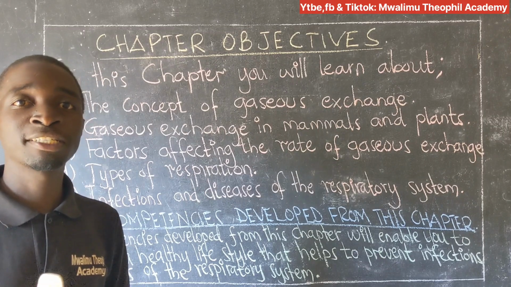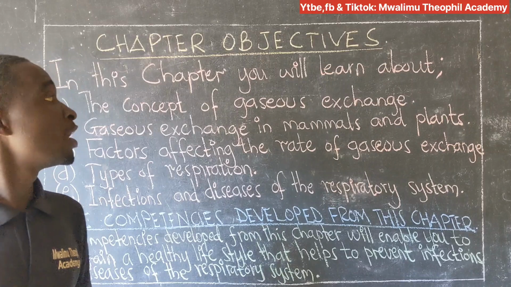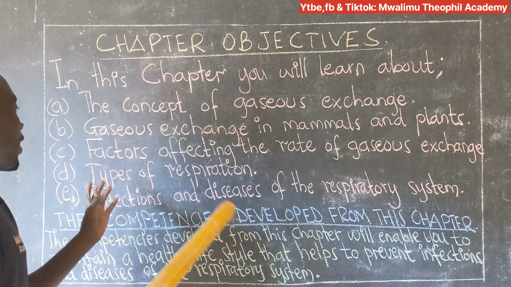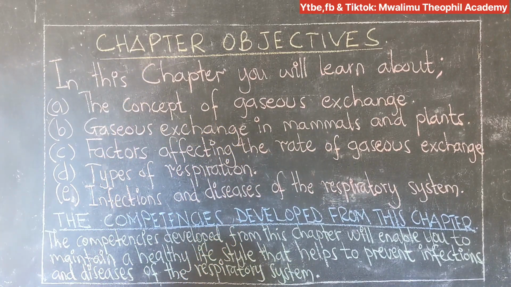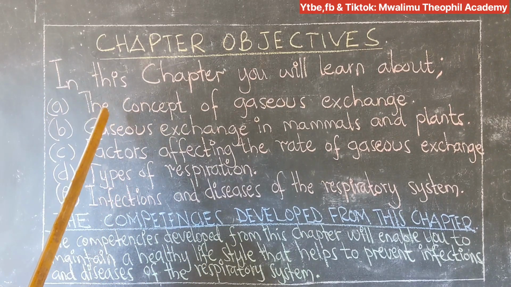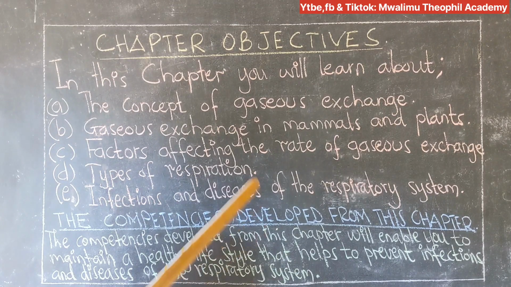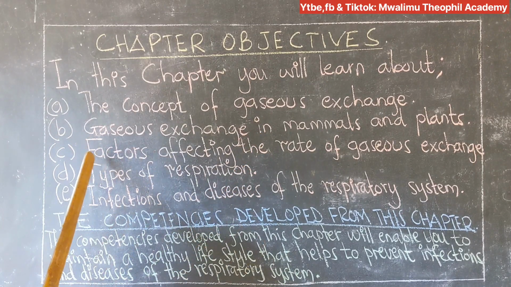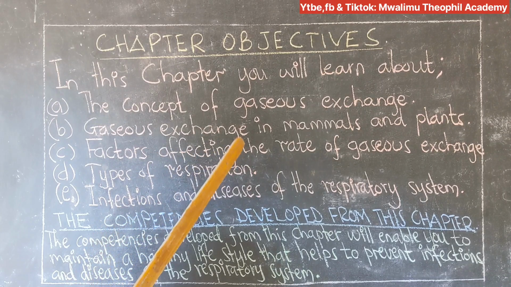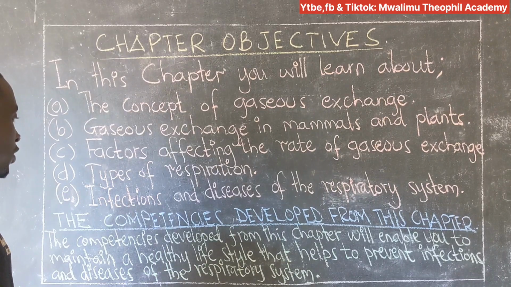In our topic of gaseous exchange and respiration, we have a number of chapter objectives. We have almost 5 objectives to cover in this topic. The first objective is that we are going to cover the concept of gaseous exchange. The second objective is gaseous exchange in mammals and plants. Our third one is factors affecting the rate of gaseous exchange. Our fourth objective is types of respiration. And the last objective is infections and diseases of the respiratory system.